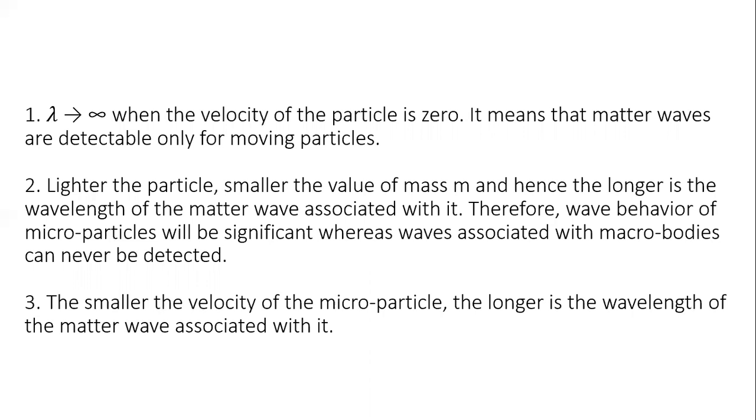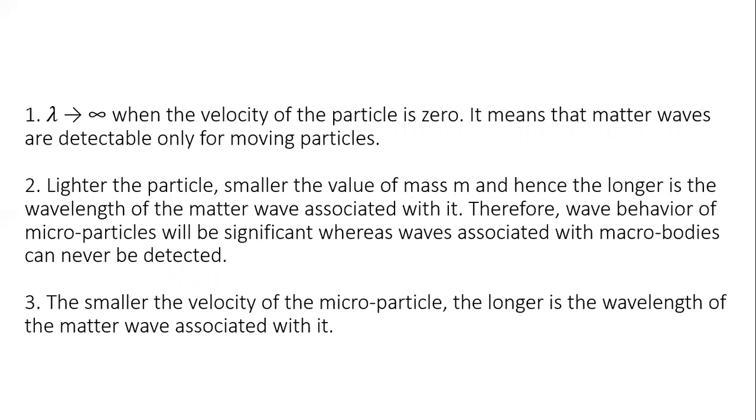So when will the particle have lambda infinity? That is, when the wavelength of the particle will tend to infinity. When a particle has zero velocity, then the denominator becomes zero in the de Broglie equation. So we can say that lambda of that particle is infinite, so we cannot detect such wavelength. So it will be detectable only for moving objects. When velocity is non-zero, then only can we detect lambda of such particles. If velocity is zero, then we cannot detect lambda of such objects.